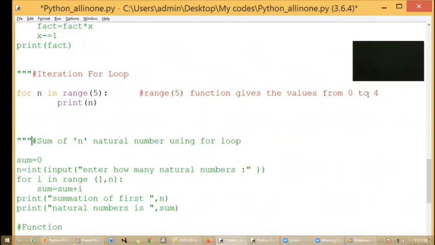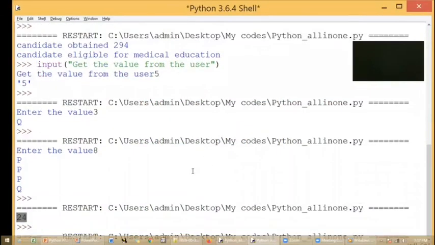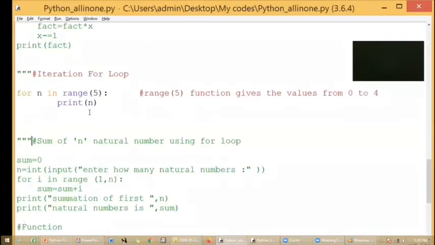So if you say range of n, only 0 to n minus 1 will be affected. I'm going to execute this particular part of the code. See, I got the values 0, 1, 2, 3, 4. So this is how it is done using this for loop.